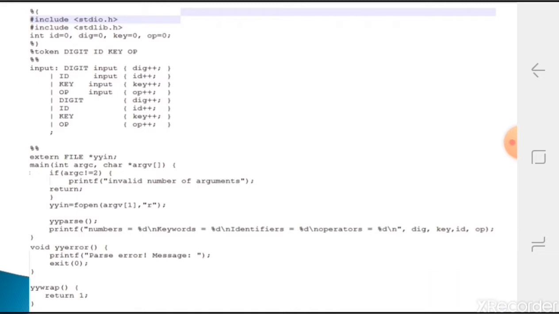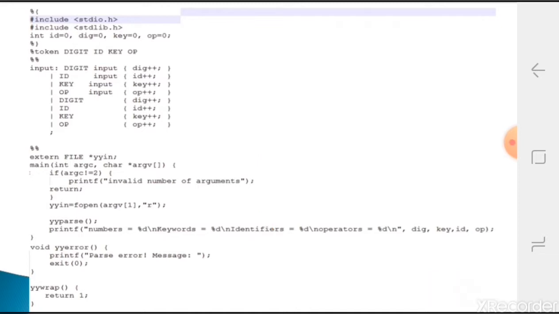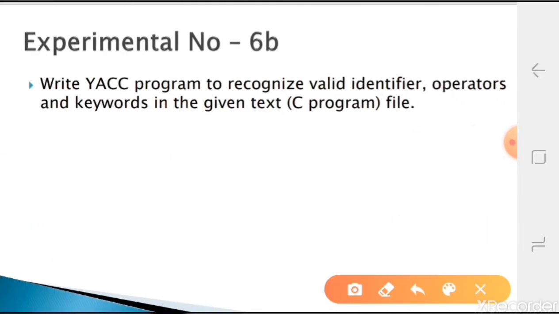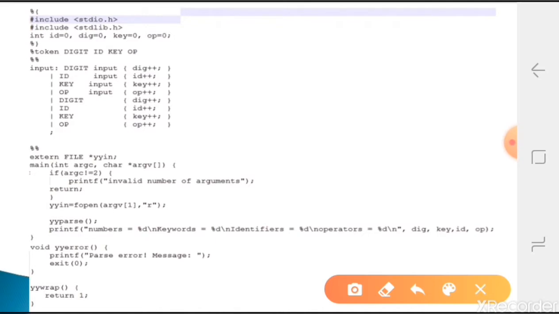Okay, so the next one is main. In main, we are receiving the input from the user. That is one file, a text file. If you observed in the question, he has given some text file that you have to receive as input; we have to receive one C file. For that, we are taking a command line argument.